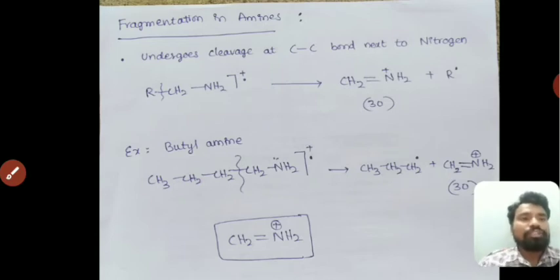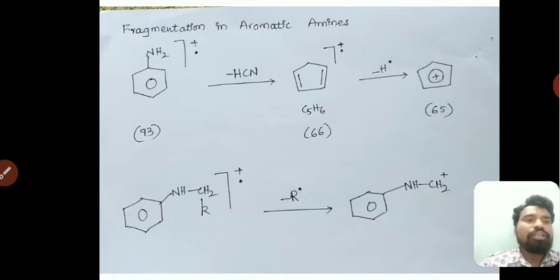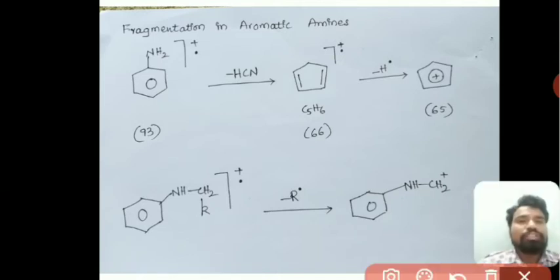The next one is fragmentation in aromatic amines. This is similar to phenol. In the case of phenol, we have discussed the fragmentation process, and phenol has given C6H5+ as well as C5H5+.